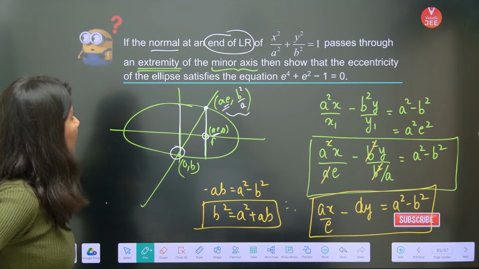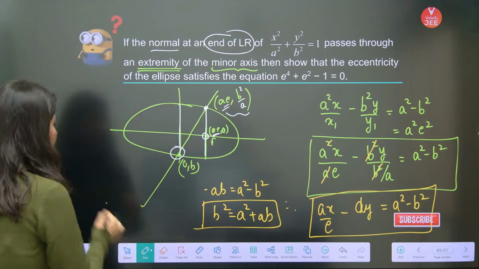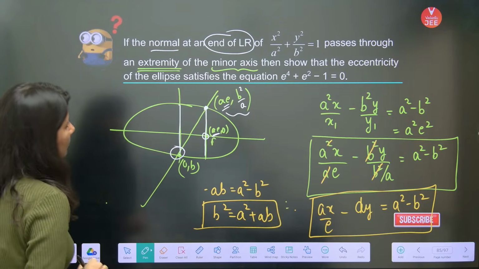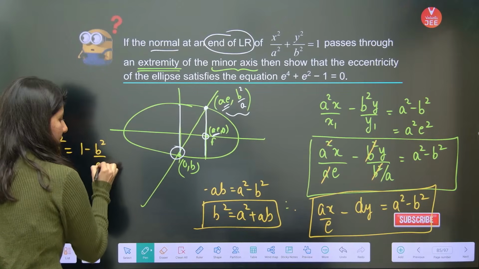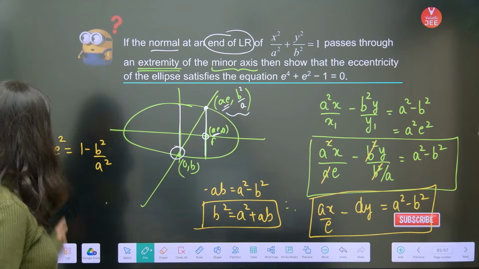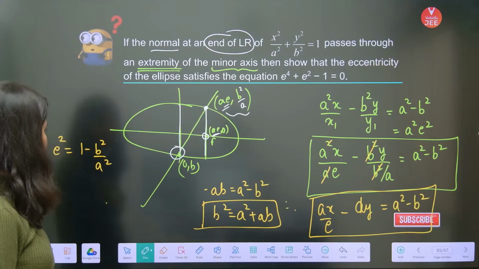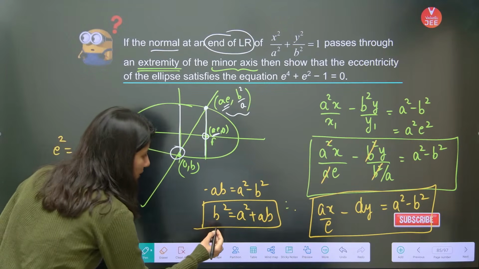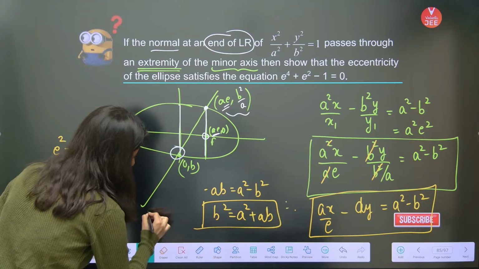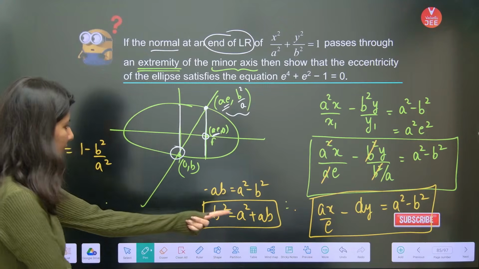And now this is your ellipse. One more thing which we know is e square is equal to 1 minus b square by a square. This is your e square. So now can I just divide the whole thing by a square?